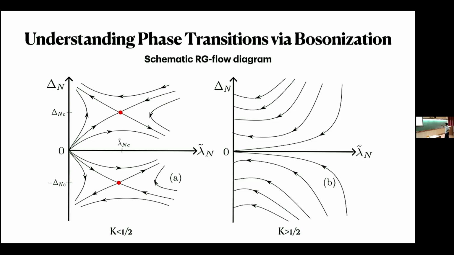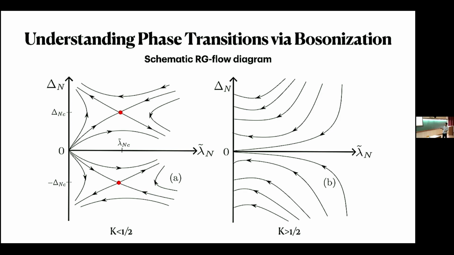So for k greater than half, we see that this lambda becomes irrelevant as soon as this coupling flows towards lambda goes to 0, and we go to the finite value of lambda, which is either positive or negative. And depending on the sign of delta, we get Ising paramagnetic trivial phase or Ising paramagnetic topological phase.